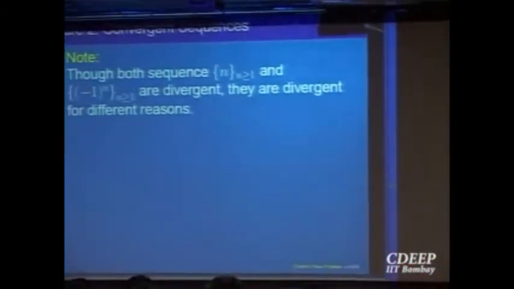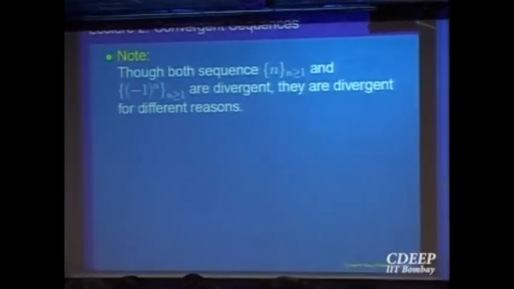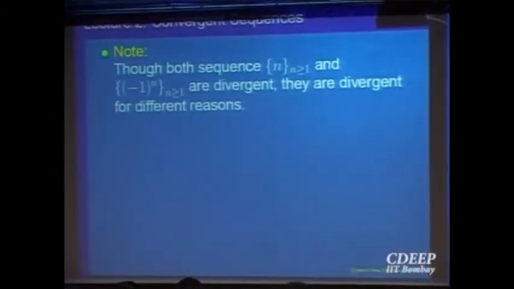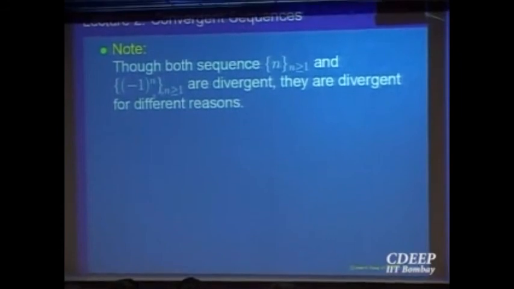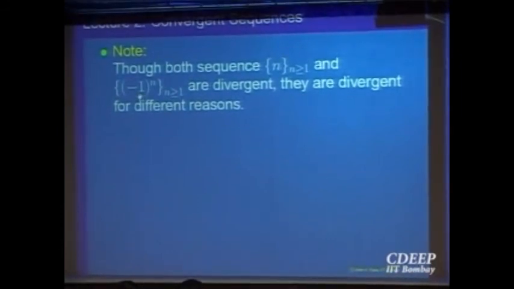Right? Methods, tools which help you to decide when something is convergent or not, there are many. We'll come slowly to them. Okay? Right. But this is basic. You have to somehow have a feeling whether this is convergent or not. Let us just say that the sequence n was not convergent, and also the sequence -1 to the power n was not convergent. Both are not convergent. But they were divergent for different reasons.